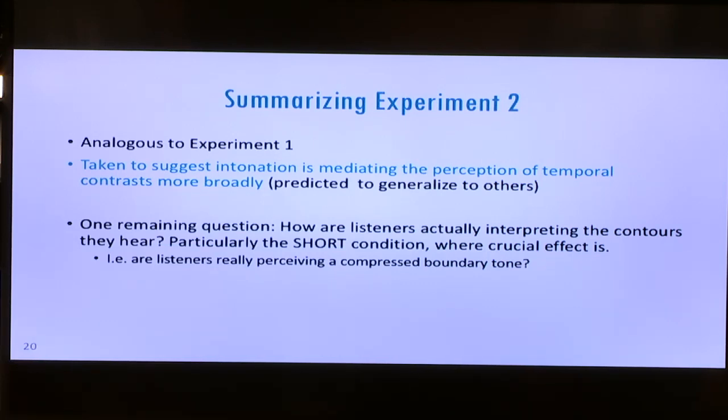So in other words, are listeners really perceiving some sort of compressed boundary tone or some sort of juncture in the short low-high condition, as I've stipulated? This is work in progress, and I have some preliminary data that addresses this that I'd be happy to discuss during the question period, if there's interest.